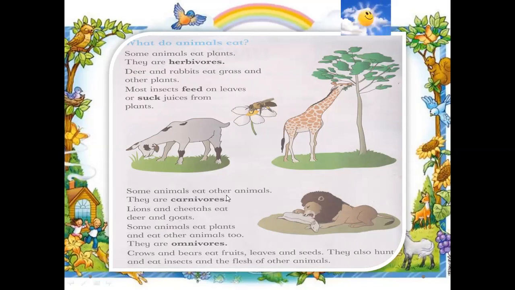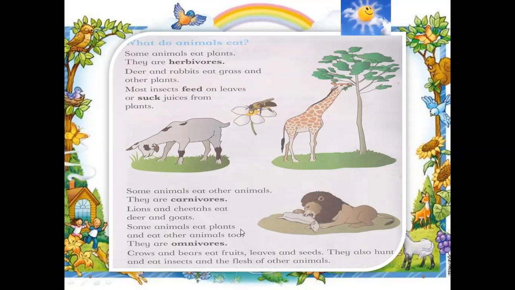Some animals eat other animals. They are carnivores. The animals that eat other animals, they eat meat, so they are called carnivores. Lion and cheetah eat deer and goat.